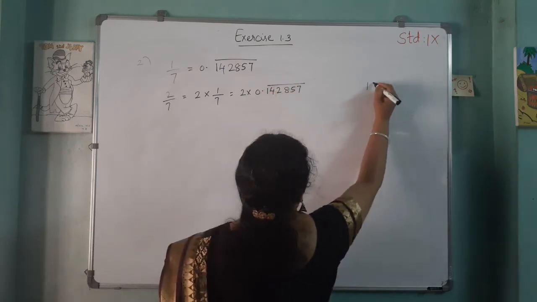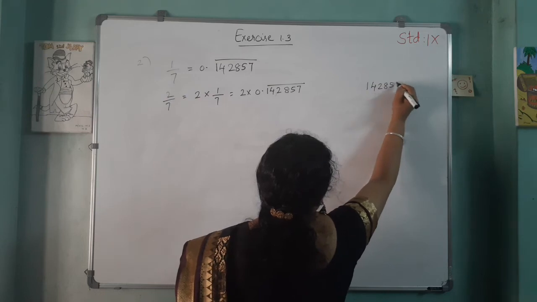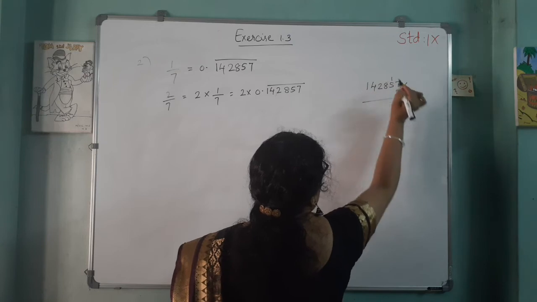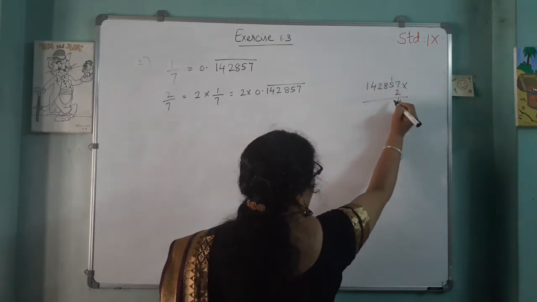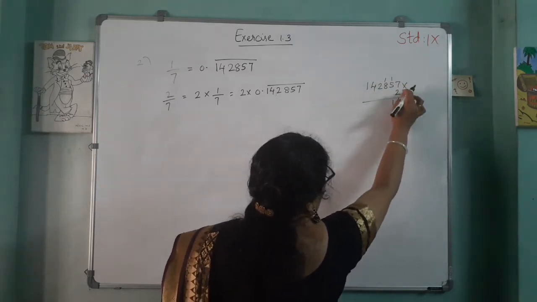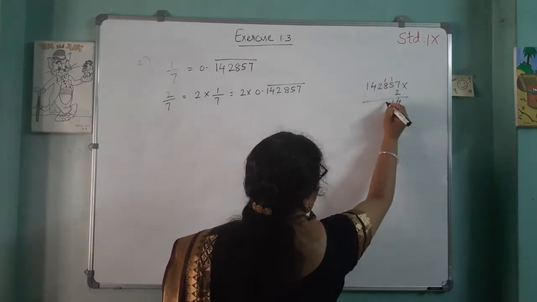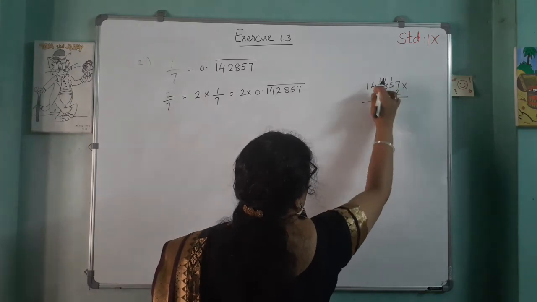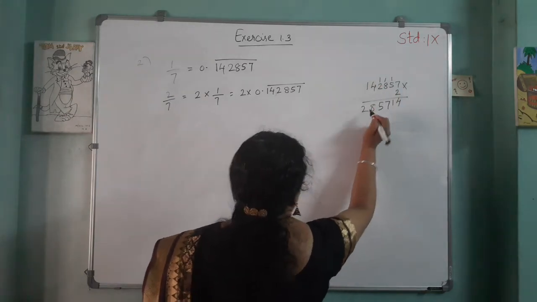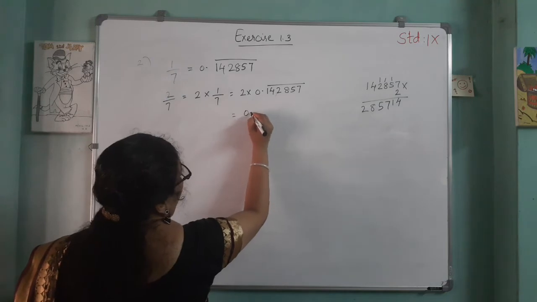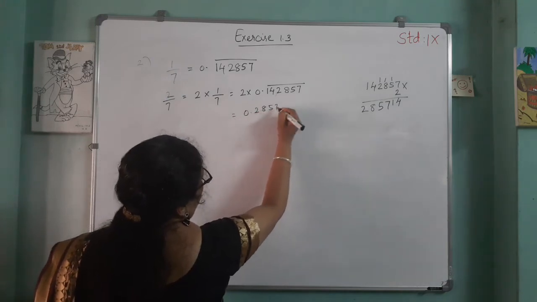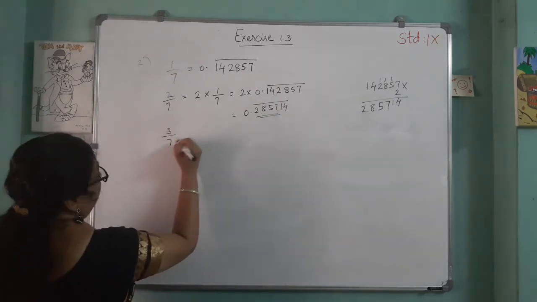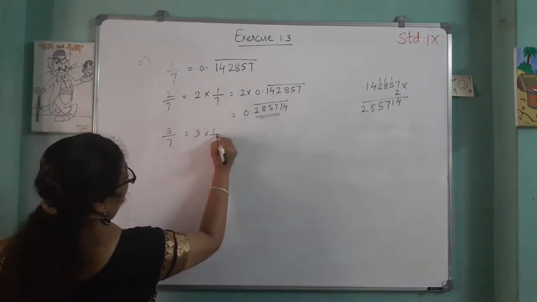So we multiply 142857 into 2. 2 sevens are 14, 1 carrying. 2 fives are 10 plus 1, 11, 1 carrying. 2 eights are 16 plus 1, 17, 1 carrying. 2 twos are 4 plus 1, 5. 2 fours are 8. 2 into 1, 2. So we can write 0.285714 bar.